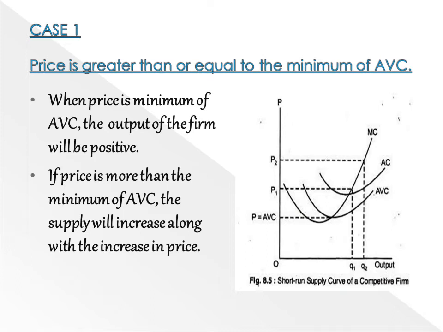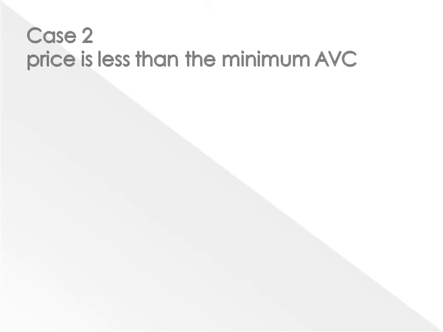So this is what happens when price is greater than or equal to the minimum of AVC. When price is the minimum of AVC, the output of the firm is positive. If price is more than the minimum of AVC, the supply will increase along with the increase in price. The second case is case 2, where price is less than the minimum of AVC.